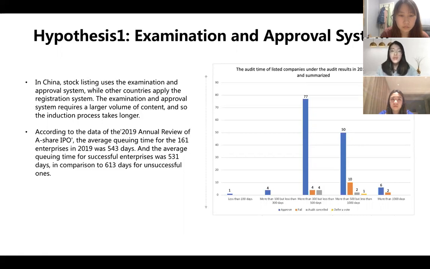Compared with the United States, the process of listing stocks through the registration system is much faster. The whole process can be divided into 2 separate parts: sponsorship examination and listing examination. The subject of the sponsorship review is the Securities and Exchange Commission. The main body of the listing examination is the exchange, like the New York Stock Exchange. Companies can do these 2 parts at the same time, which shortens the length of the review process, particularly in comparison to that of the A-share market. Time is money, so the shorter review times make many companies choose to list on Hong Kong and US stock markets.